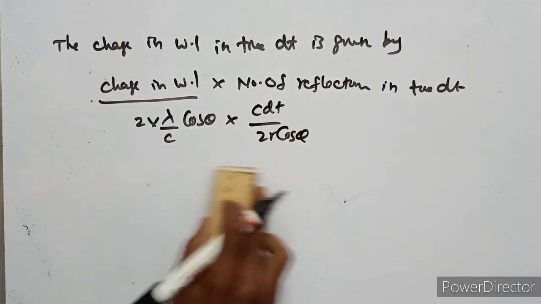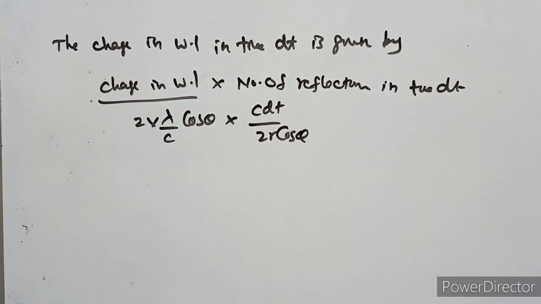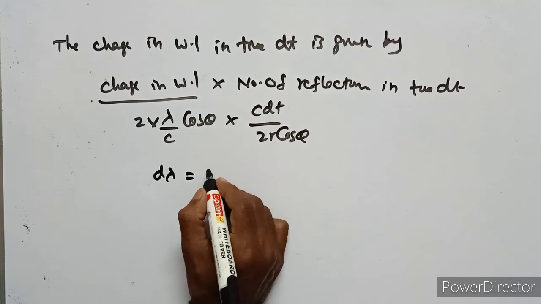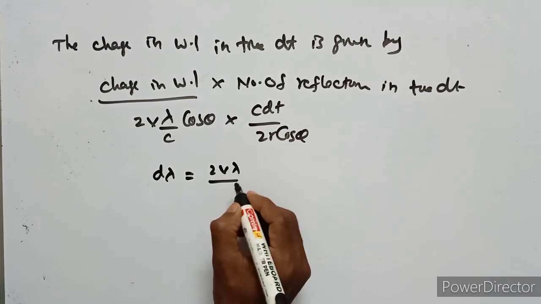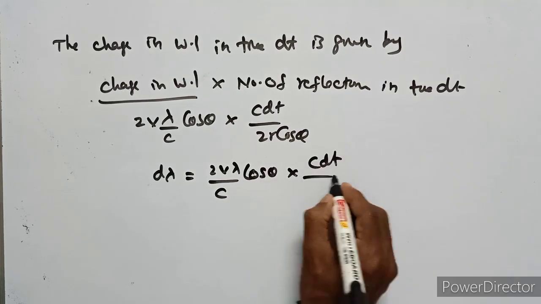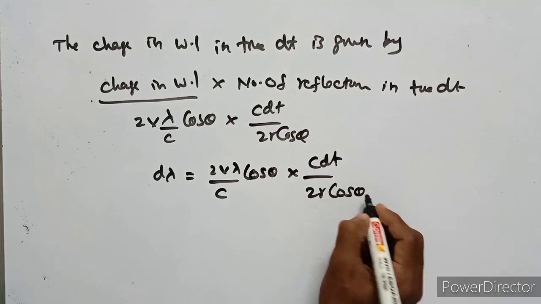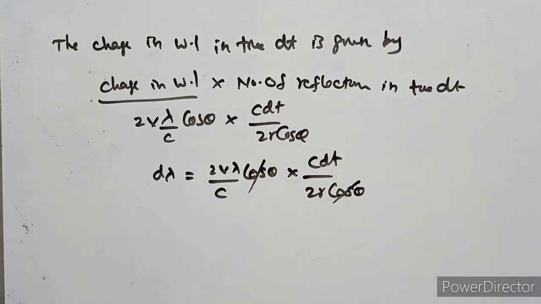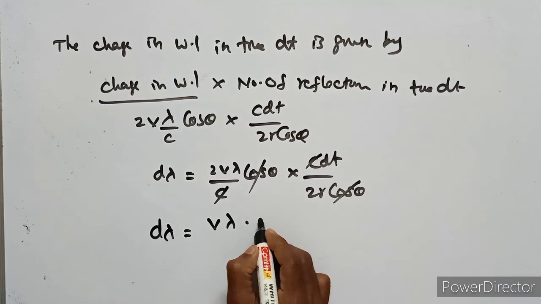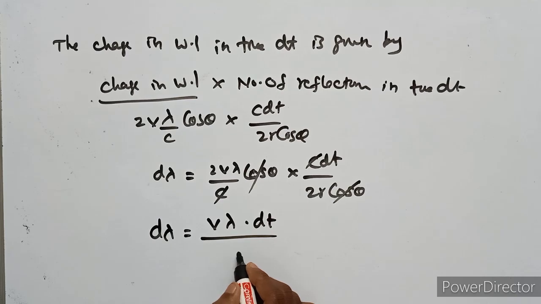Now here d lambda is equal to 2v lambda upon c cos theta into c dt upon 2r cos theta. Here cos theta cancels, c cancels, remaining d lambda equals v lambda dt upon r.